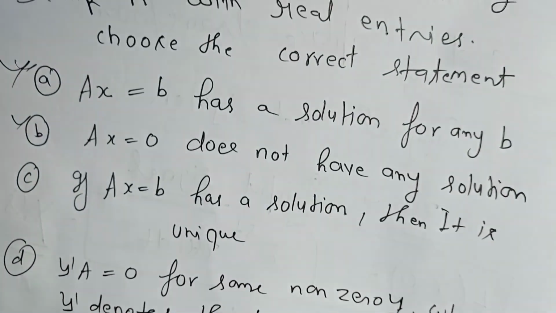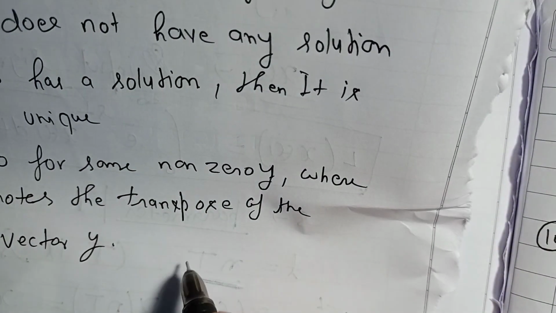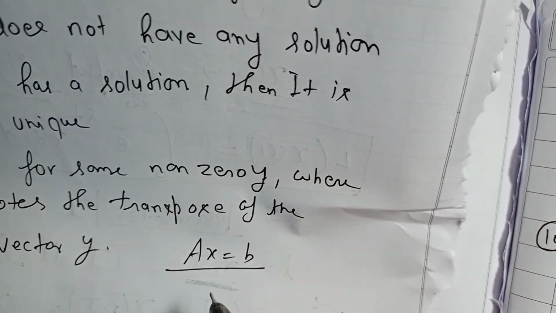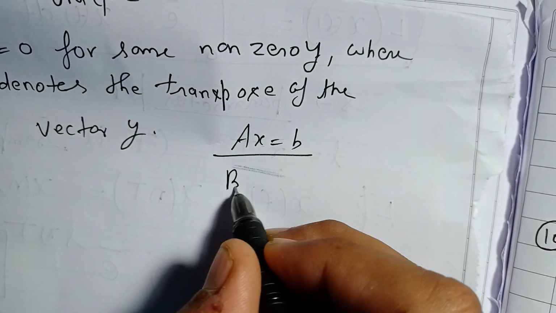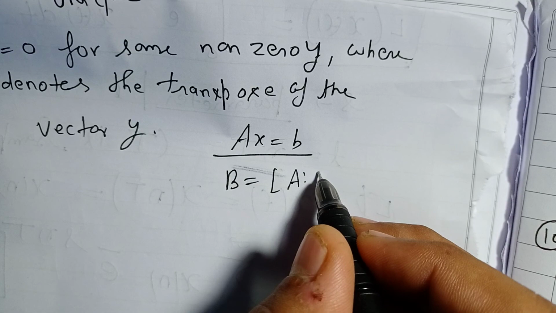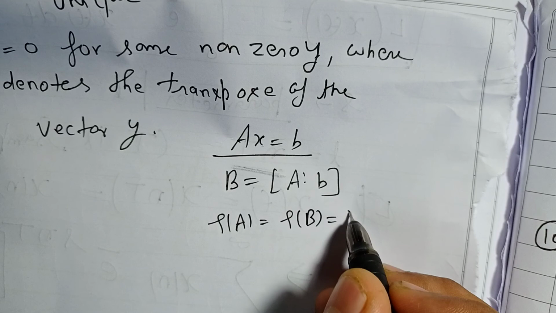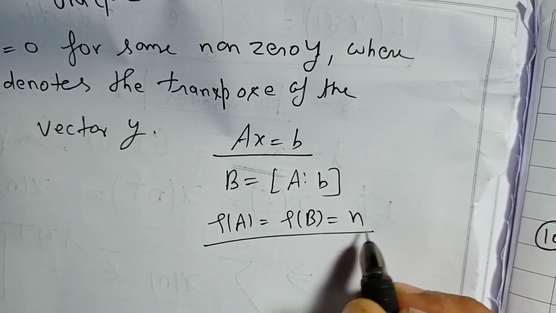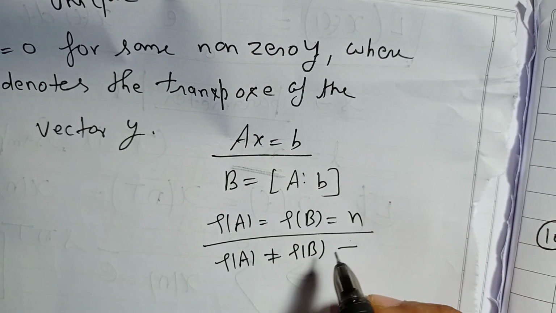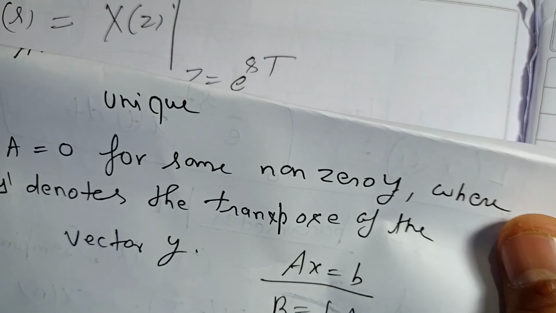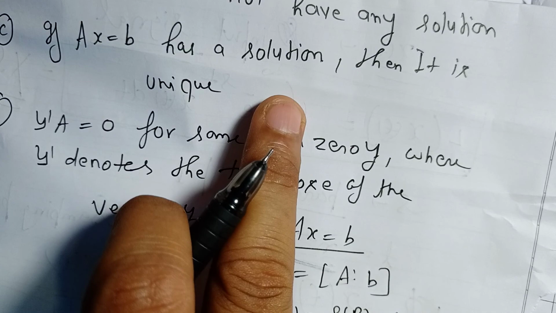So let us try to understand the solution of Ax equal to b. We define the matrix B as the augmented matrix. Okay, so if the rank of A equals the rank of B equals n, we have a unique solution. If the rank of A is not equal to the rank of B, we have no solution. Okay, so here look at the third option. If Ax equal to b has a solution, then it is unique.